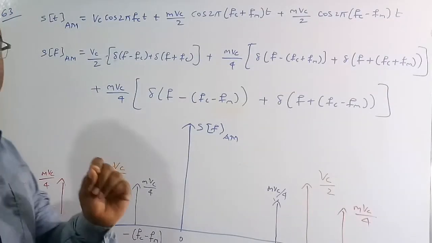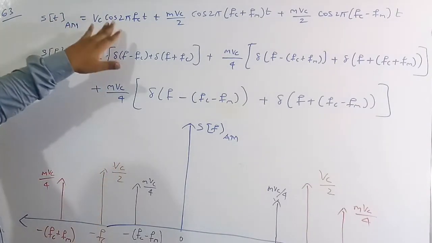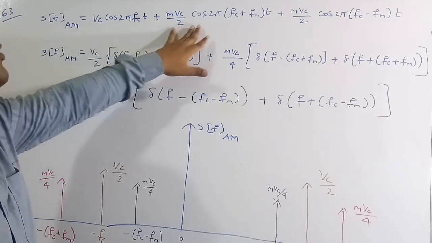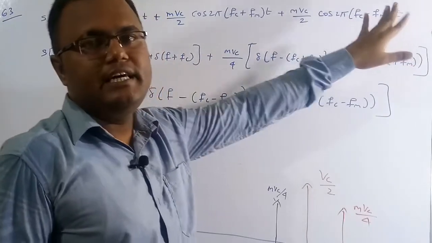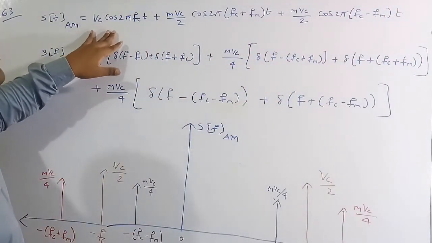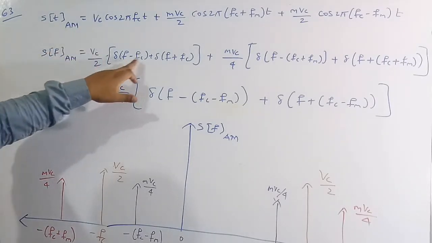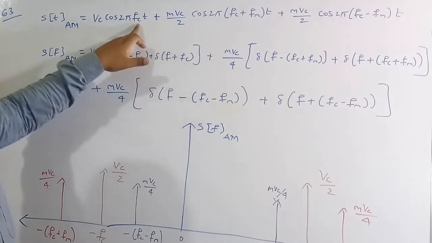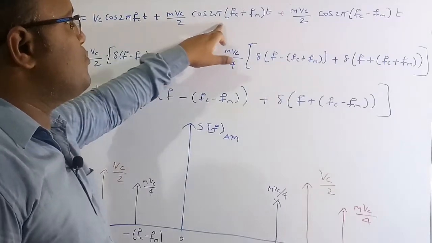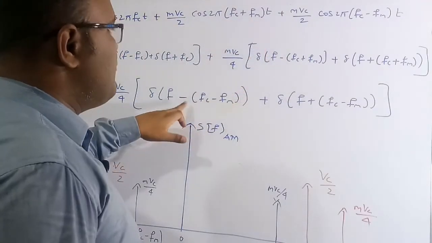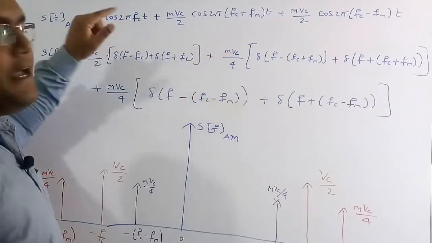So now let us discuss the first thing, which is AM modulation. This is the standard equation for the AM modulated signal, which is Vc cos 2 pi fct plus MVc by 2 cos 2 pi of (fc plus fm) into t plus MVc by 2 cos of 2 pi of (fc minus fm) into t. This is a standard equation. For this standard equation I am going to find the Fourier transform. Therefore here Vc by 2 [delta of (f minus fc) plus delta of (f plus fc)] is for Vc cos 2 pi fct, and this is the term for MVc by 2 cos 2 pi into (fc plus fm) into t. So finally we have written the Fourier transform of the AM modulated signal.